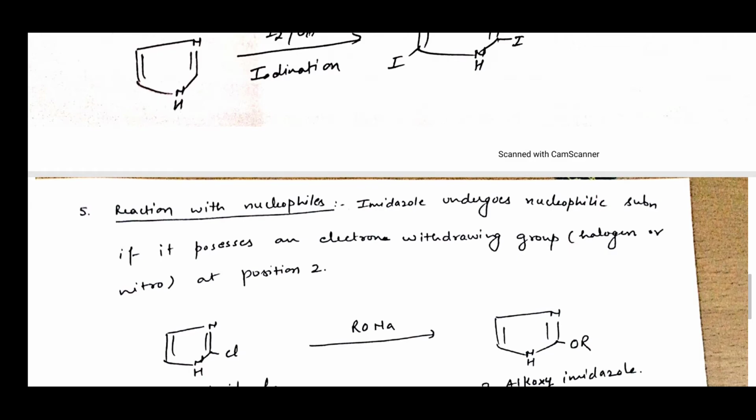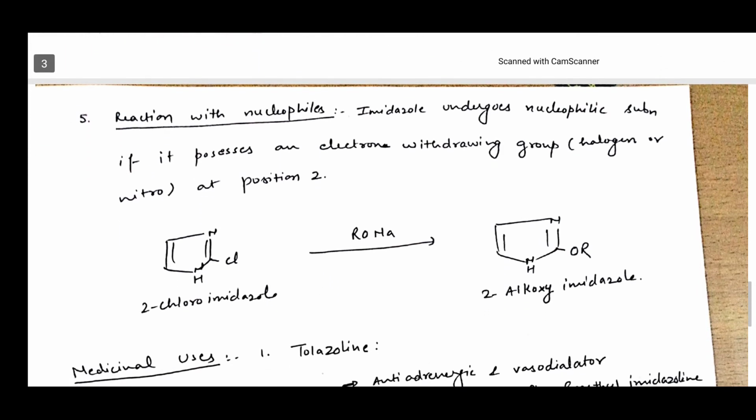Now, reaction with nucleophile. Imidazole undergoes nucleophilic substitution if it possesses an electron withdrawing group, for example halogen or nitro at position 2. As you can see in this reaction, 2-chloroimidazole on reaction with a nucleophile is converted into 2-alkoxyimidazole.